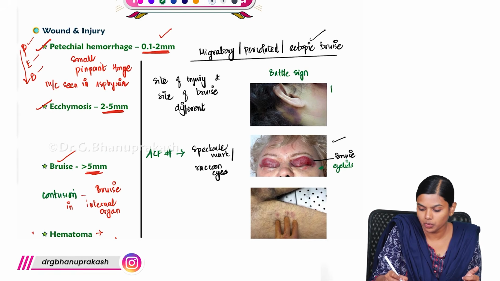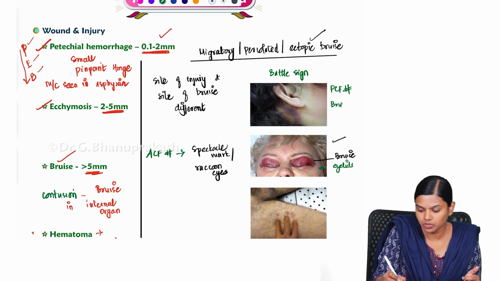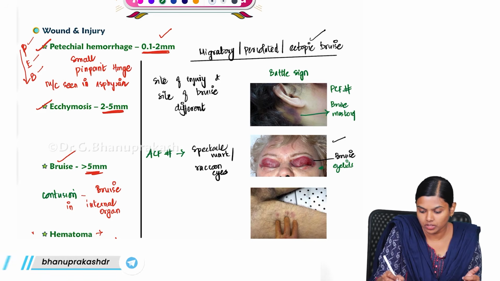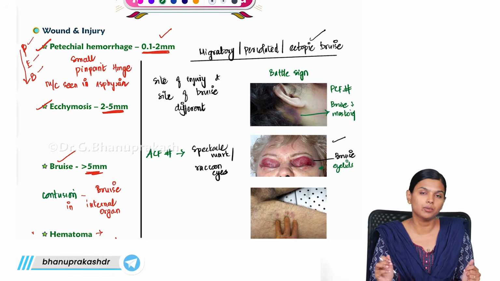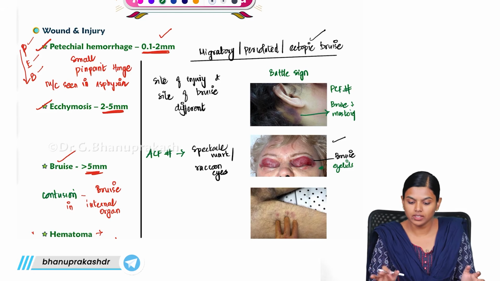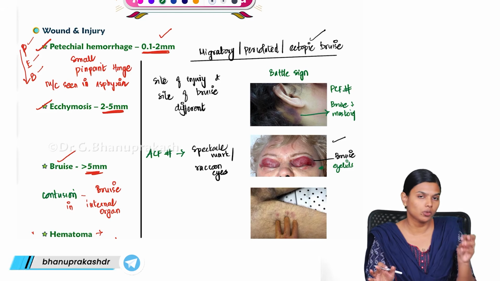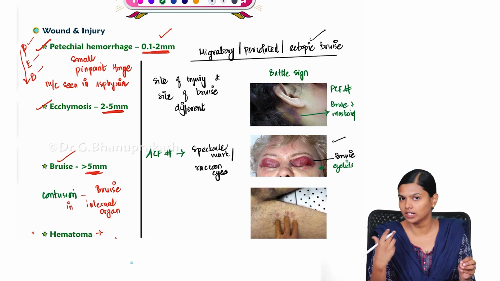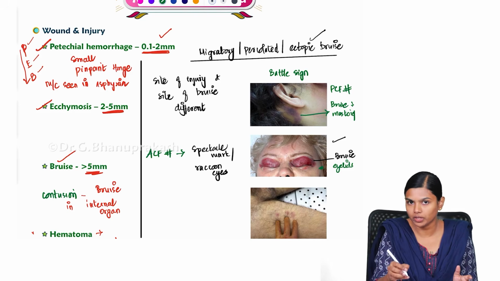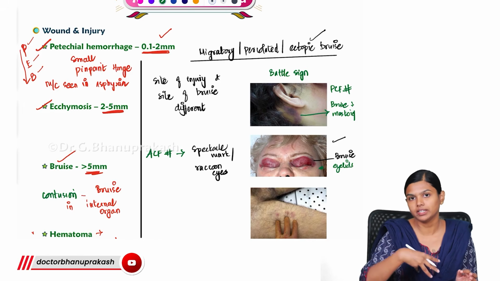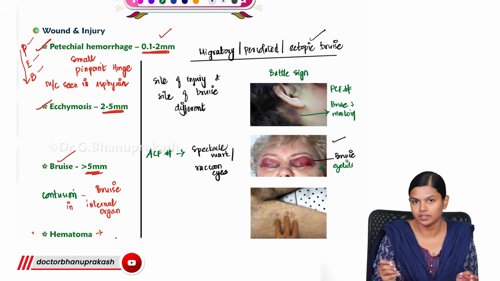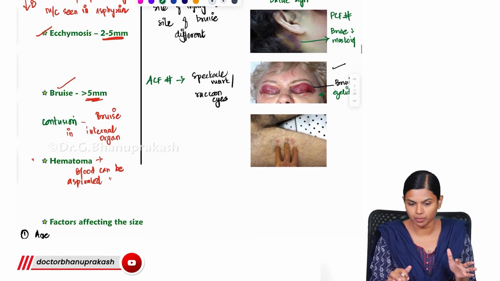So here there is a posterior cranial fossa fracture, but you will see a bruise over the mastoid. The bruise is seen over the mastoid region when the injury is actually in the posterior cranial fossa. So these kinds of things, where the injury is over one side and the bruise is seen over another side, we call an ectopic bruise or migratory bruise. And since the blood is percolating through the tissue, we call it a percolated bruise. So this is one special type of bruise.